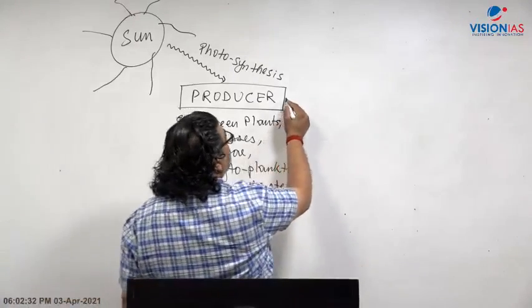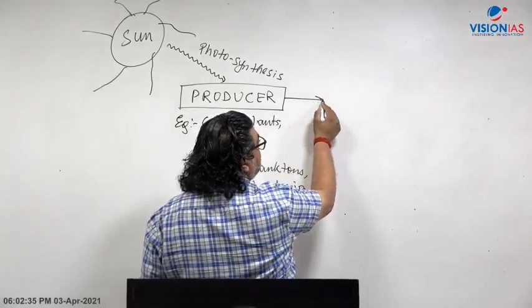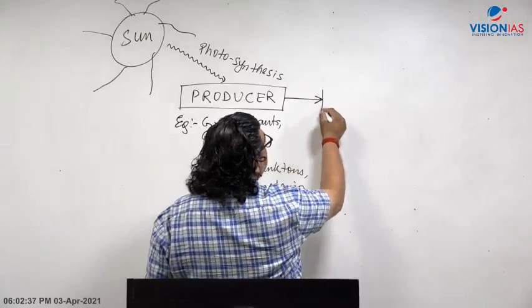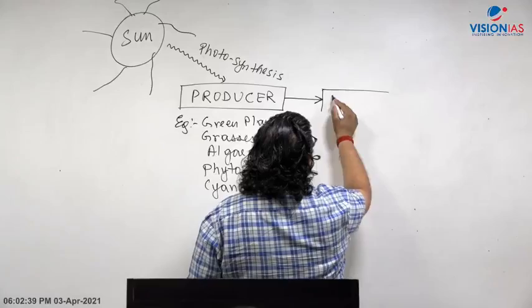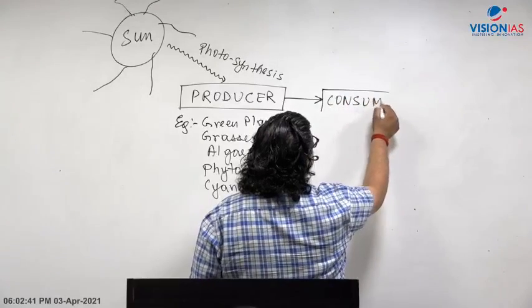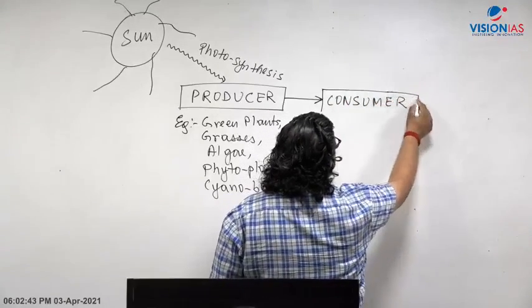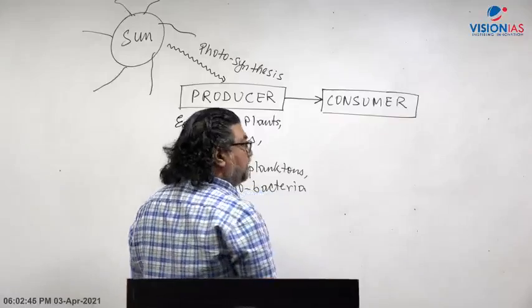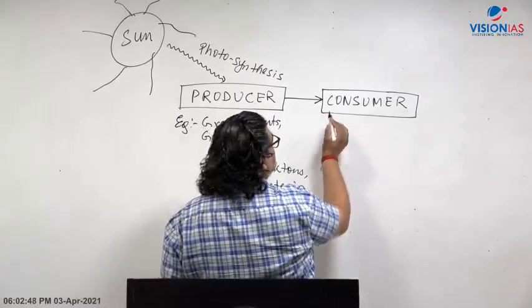The producers make the food, and that is transferred to the consumers.